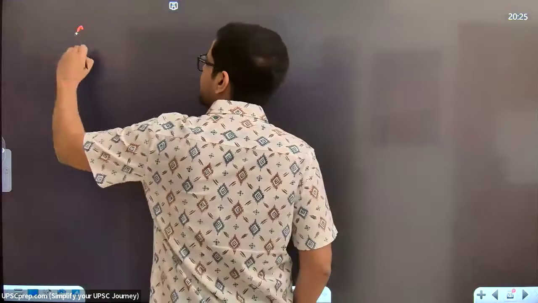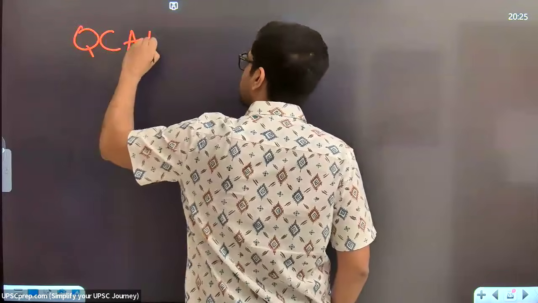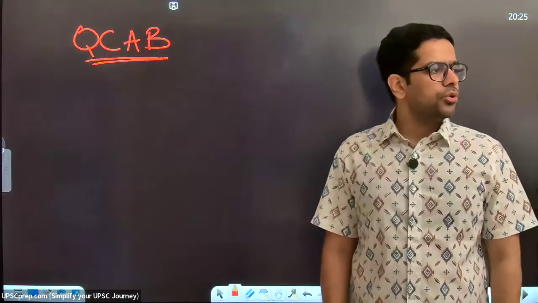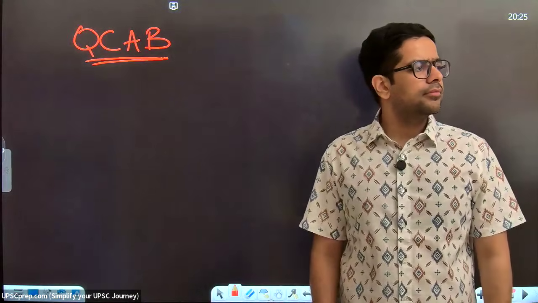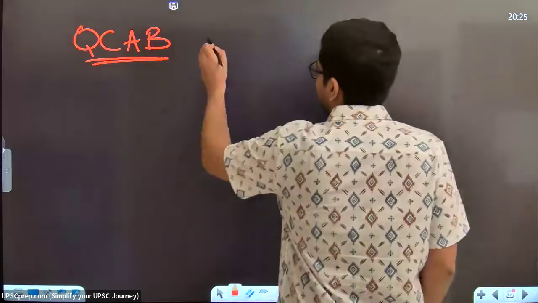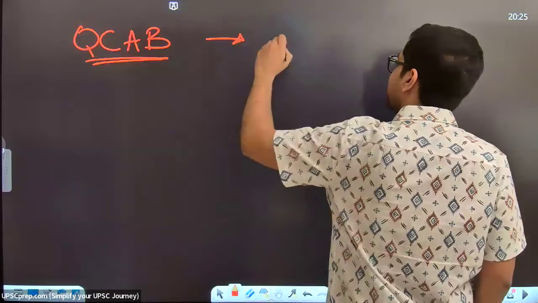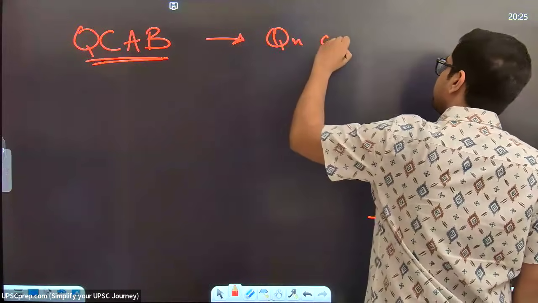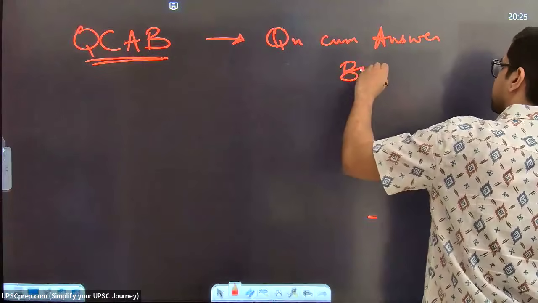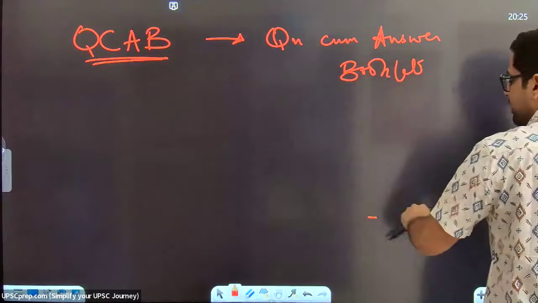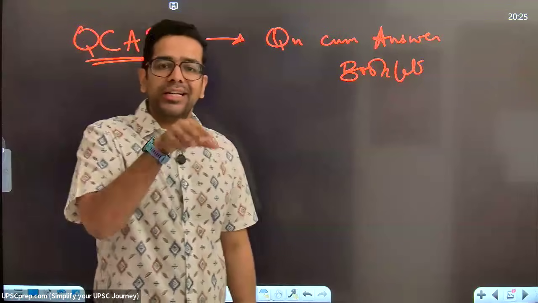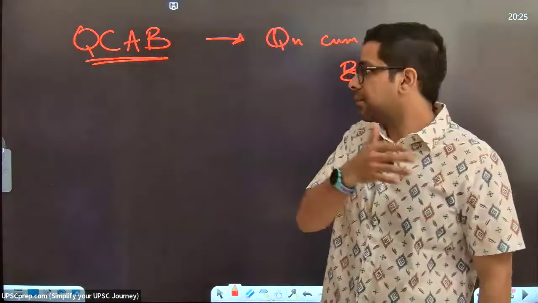So UPSC mein, you get something called a QCAB. How many of you know what this is? You get a QCAB. Right. So it's a very simple thing. This is a trick question. This is a question-cum-answer booklet. Meaning when you're giving mains, you are given a booklet similar to what is given to you in the board exams. You have to write your answers in that only, and that is submitted.